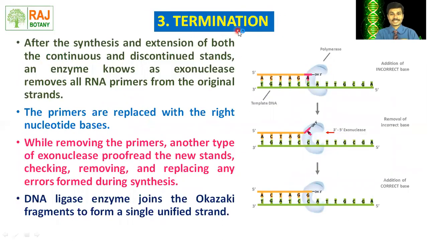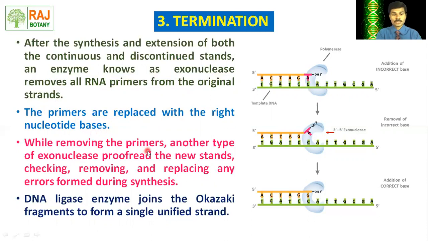Then let's move toward the termination phenomenon. We have discussed up till now how the leading strand and the lagging strand are formed. Now we proceed toward termination. After the synthesis and extension of both the continuous strand, the leading strand, and the discontinuous strand, the lagging strand, an enzyme known as exonuclease removes all RNA primers from the original strand. Exonuclease here means DNA polymerase I, which removes the RNA primers. But the primers are replaced with the right nucleotide bases.